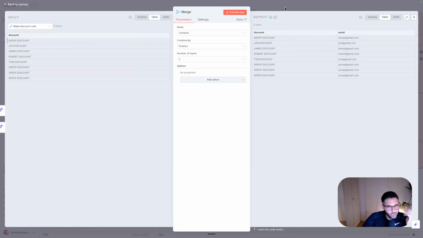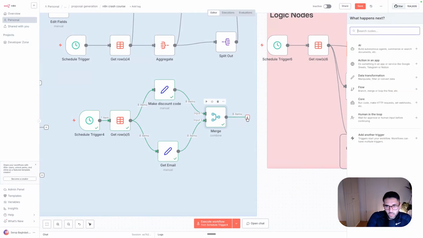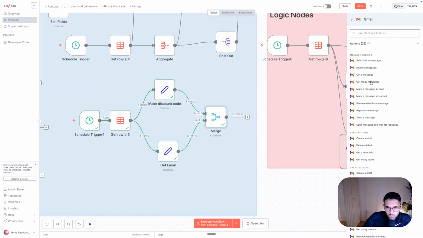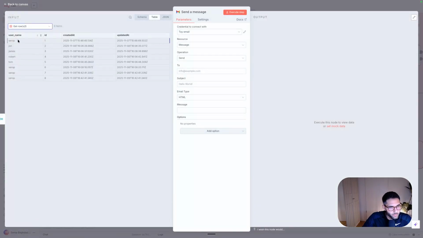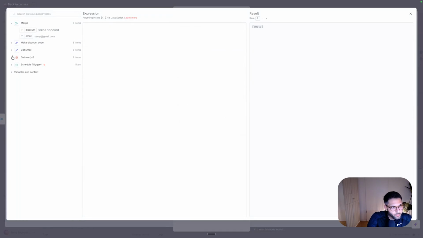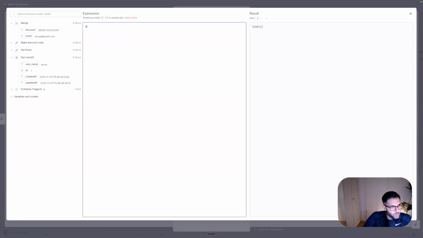And then you can do other operations here, maybe add a Gmail node. This is also quite common. So send a message, then you can get someone's name, maybe, and you can say something like this, and then always use expression. For the expression, you can use JavaScript. So you can use variables, and then: hi, syrup, blah, blah, or here is your discount code. And then we have a discount code and then pass. Okay, this is me sending to me.